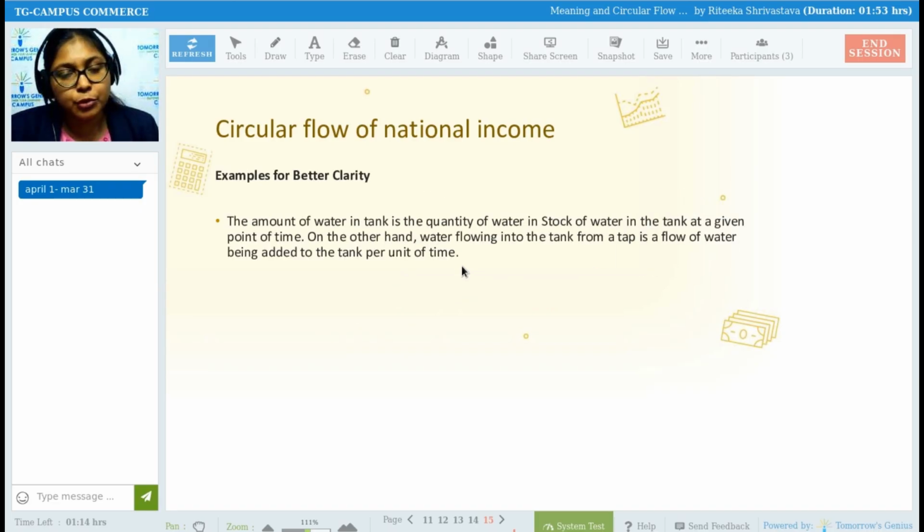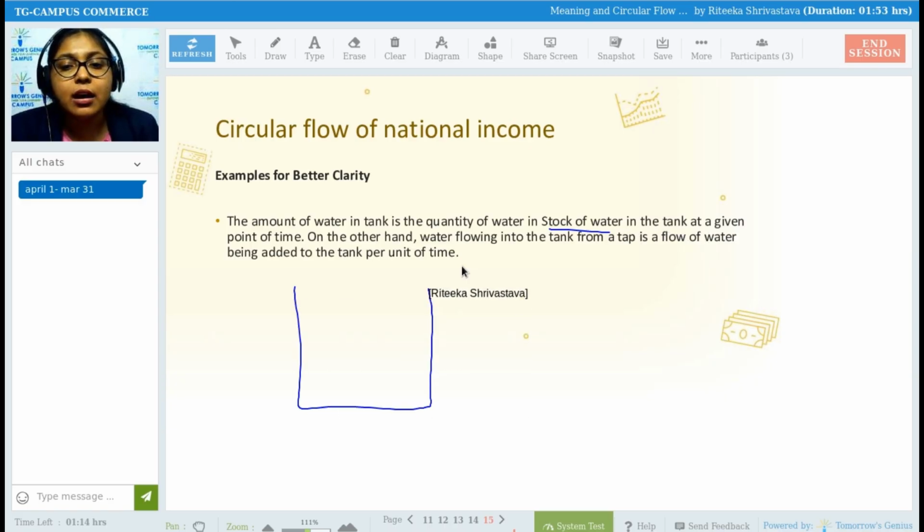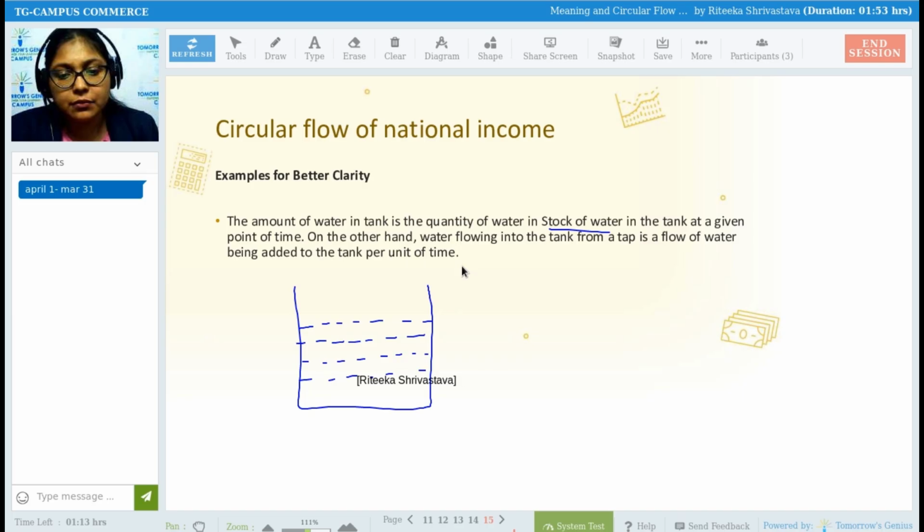One more example they have given you. Amount of water in a tank is the quantity of water in stock in the tank at a given point of time. So just assume this is a tank and this is the water kept in the tank.